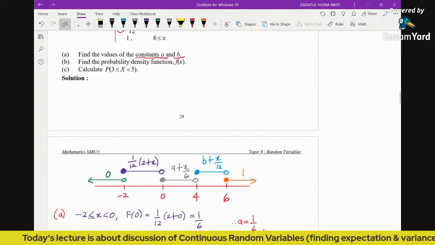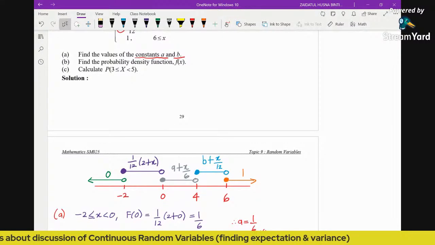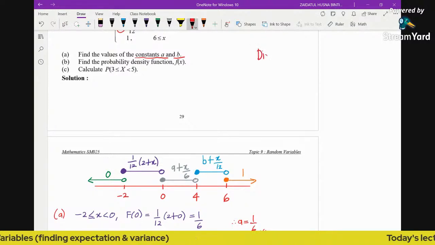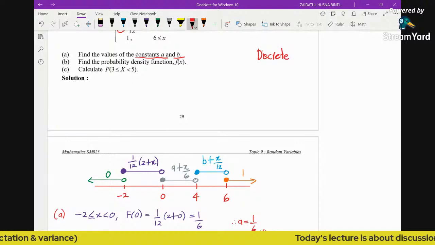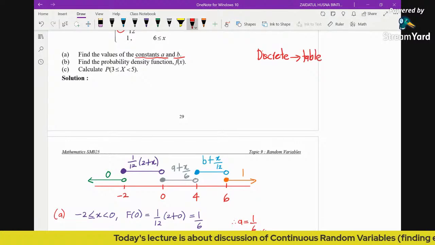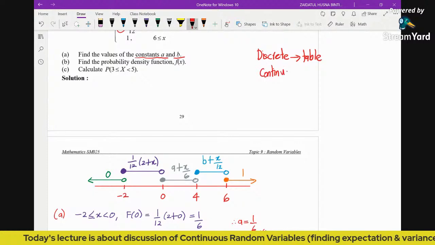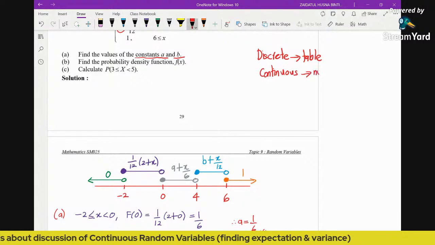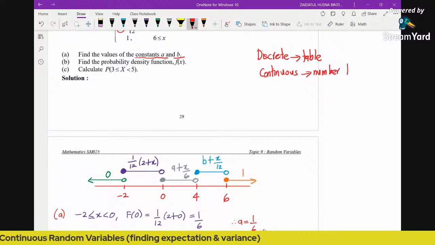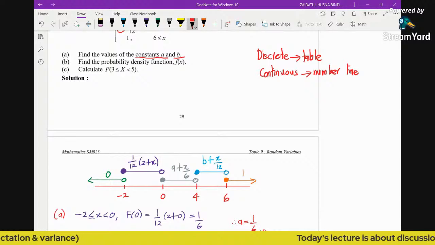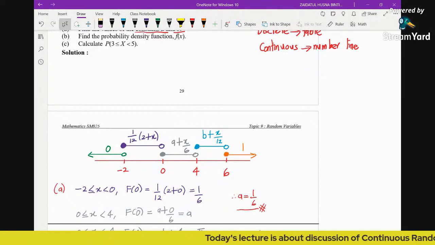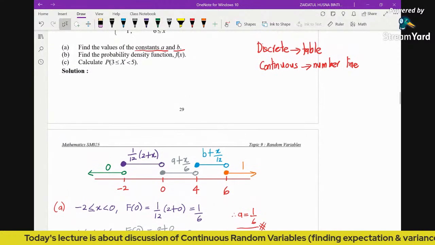Again, my advice is, for a continuous random variable, you always draw the number line. The tip is, in order to solve topic 9 questions, for discrete, always have a table, while for continuous, always have a number line. When you label the number line with the respective functions, you can clearly see which function is defined for which region, and you can minimize the mistakes that you may make.